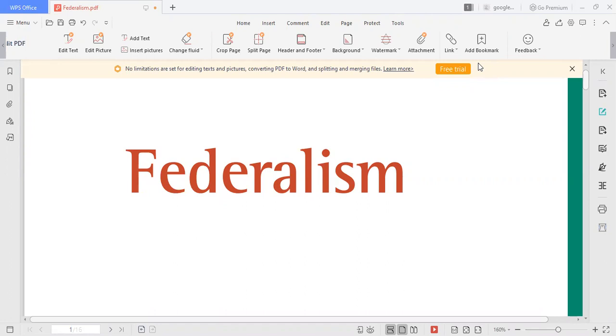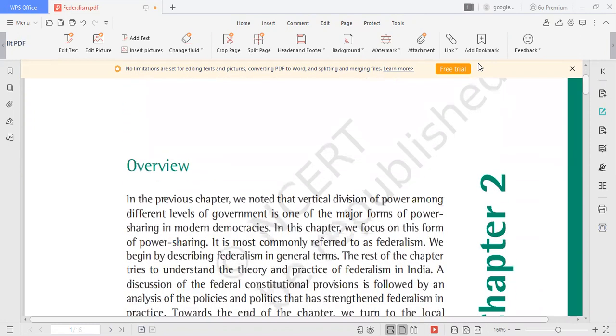In this topic, let us see what is federalism and the features of federalism. What are the types of federalism? Three things we are going to see: the meaning, features, and types of federalism. Let us see what is federalism.